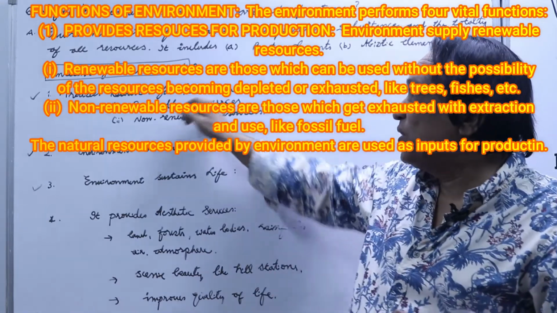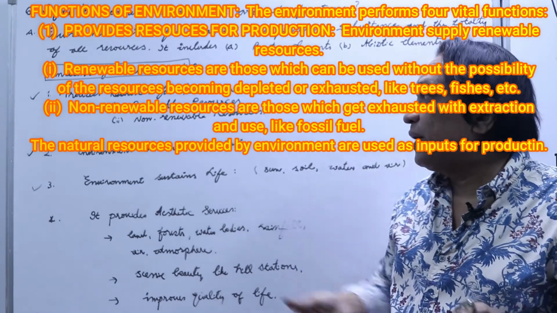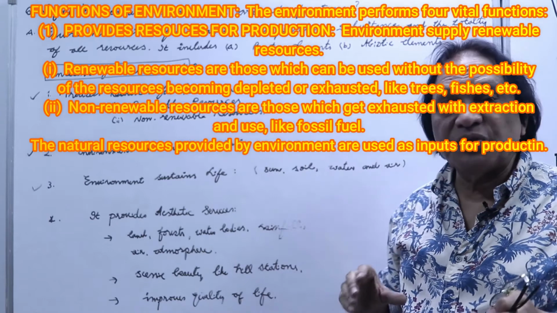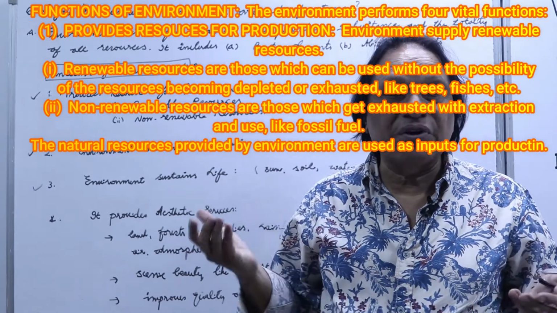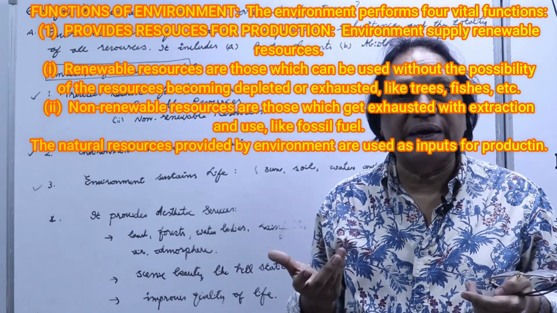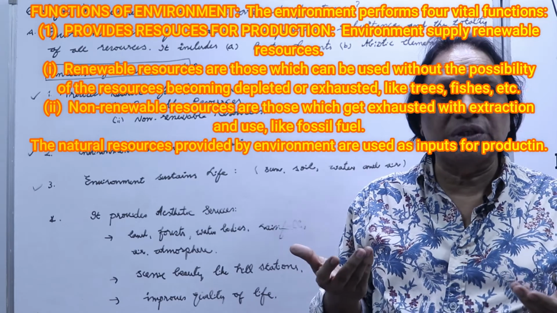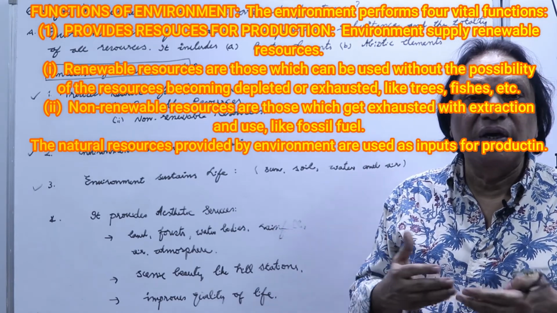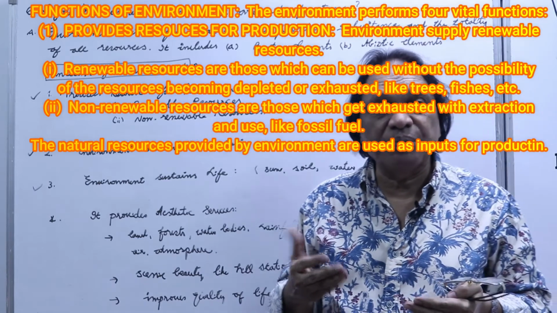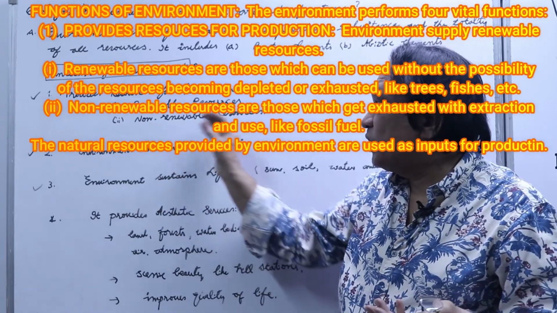So these are renewable resources, which can be renewed again and again over a period of time. Non-renewable resources are the fossil fuels. They won't last for a long time. They get exhausted when we keep on using them. These are fossil fuels which help us produce petroleum products, like petrol and diesel. So these are non-renewable resources.